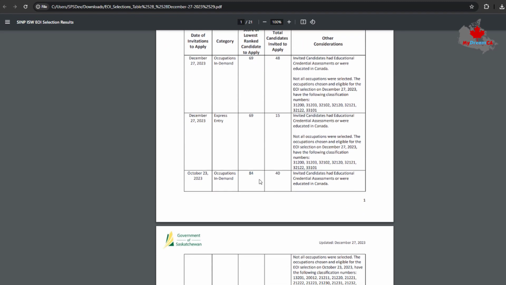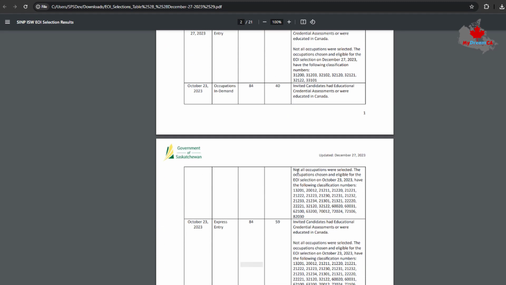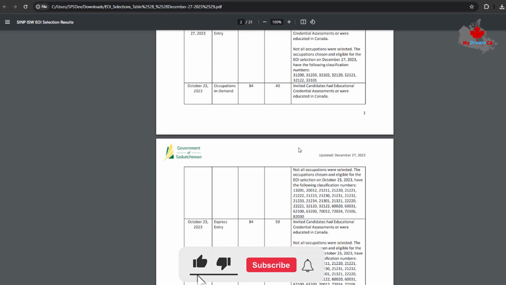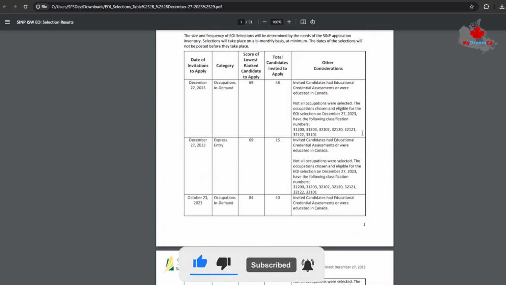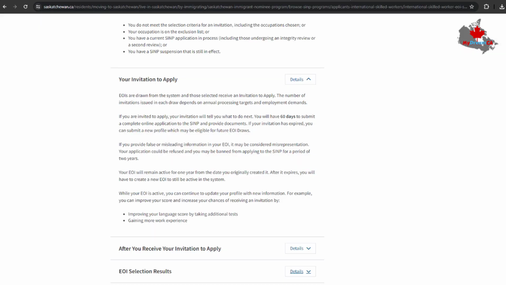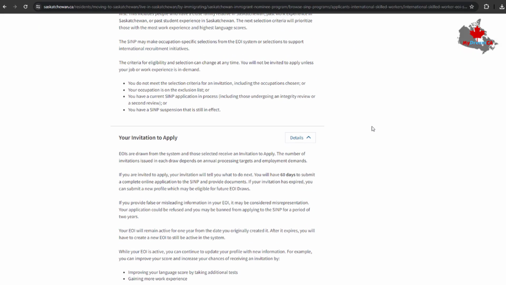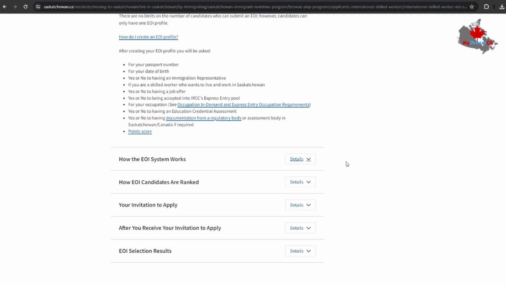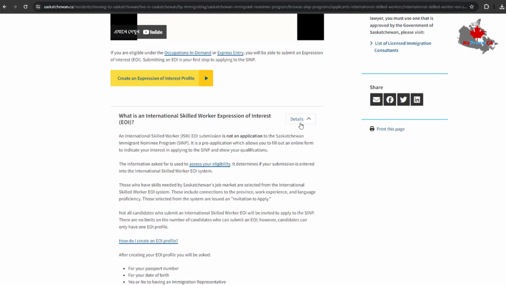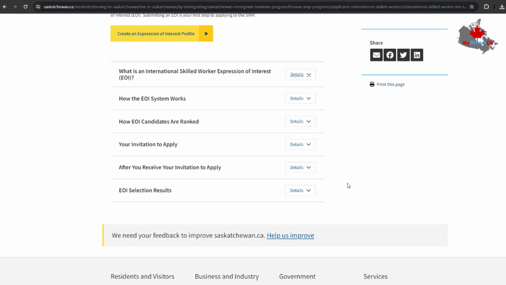Most of those people are inside Canada, or they have parents or relationships in Canada, so they got this type of point score. If you are outside Canada, your median point will be 66 or 70, like that. You don't need to worry about it. They have also taken people last year with 64 points or 67 points.